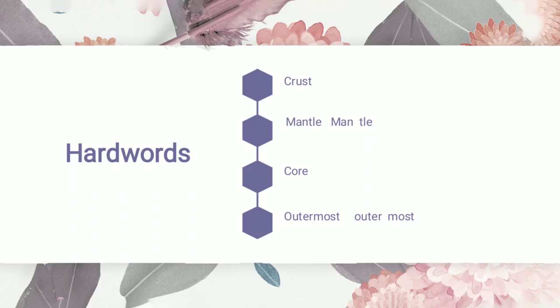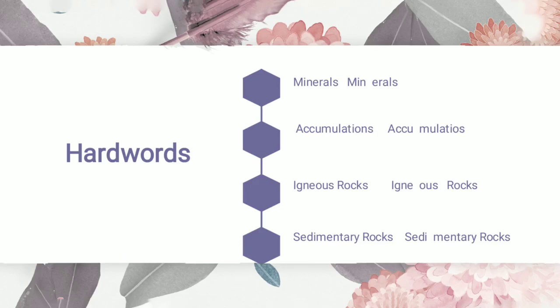They are called minerals. Next is accumulation. Accumulation. It means building up something or a kind of collection. It's called accumulation. Then next is igneous rocks. Igneous rocks. They are primary rocks which are made up of lava or magma which comes out during volcanic eruption.